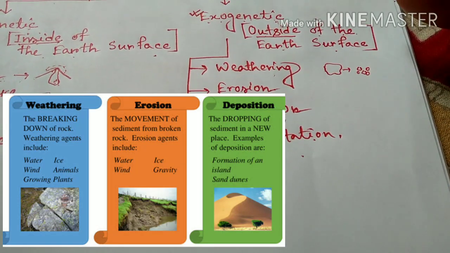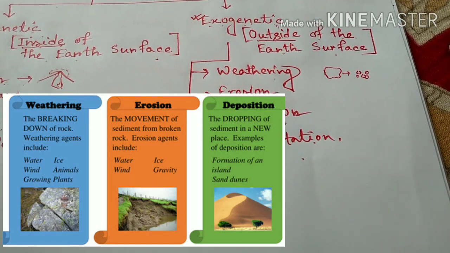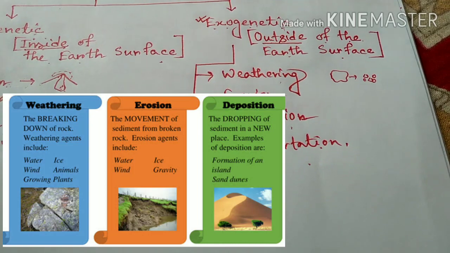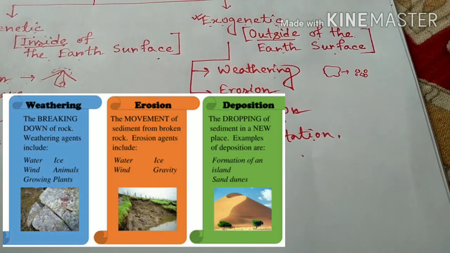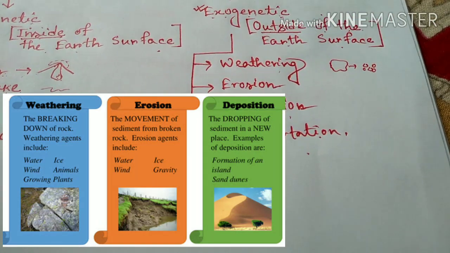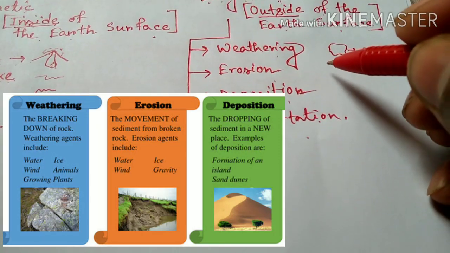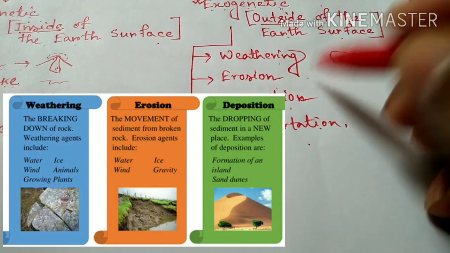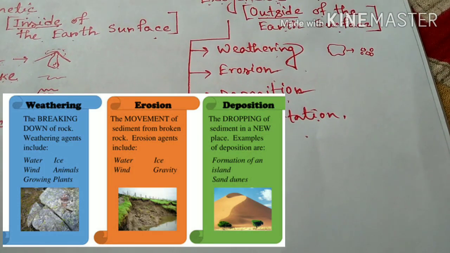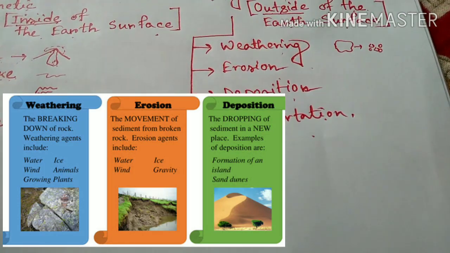Suddenly a block of land is eroded by different kinds of agents like river and glacier. So this is called erosion. And what is deposition? Deposition is when the eroded material is accumulated in another place.